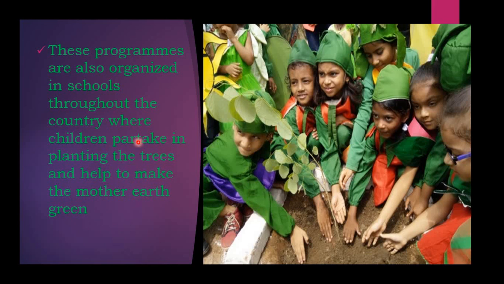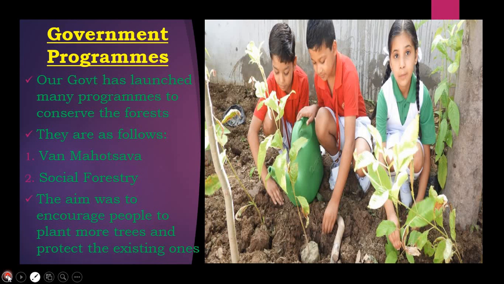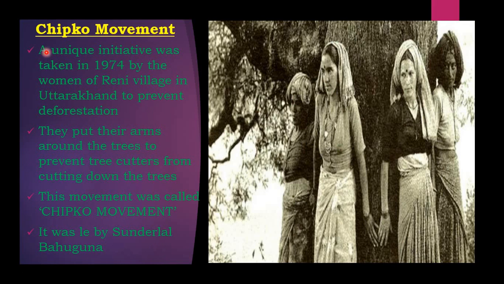Okay children, so once again I'll go through the Chipko movement. A unique initiative was taken in the year 1974 by the women of Reni village in Uttarakhand to prevent deforestation. They put their arms around the trees to prevent tree cutters from cutting down the trees.